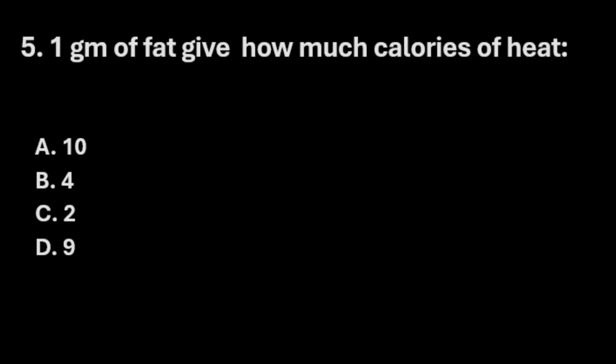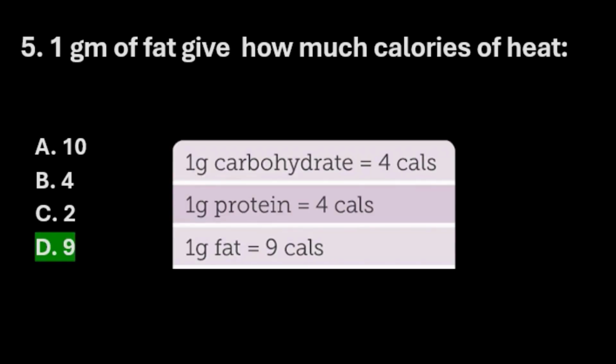Next question. 1 gram of fat gives how much calories of heat? Option A 10, option B 4, option C 2 and option D 9. The right answer here is option D 9. Here the chart you can see for the reference. 1 gram carbohydrate is giving 4 calories. 1 gram protein 4 calories and 1 gram fat is 9 calories.